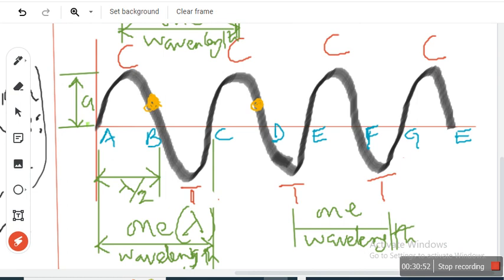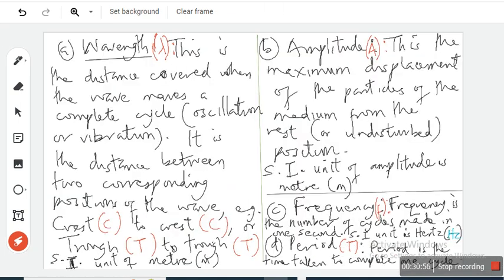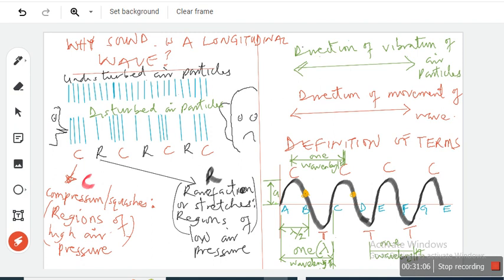Velocity is frequency times wavelength. Let's move to that very quickly. So by the way, wavelength is the distance covered when the wave makes a complete cycle or oscillation. Now, before we go to the other one, amplitude. You can think of amplitude as the height of the wave. But amplitude is actually the maximum displacement of the particles of the medium from its rest position.